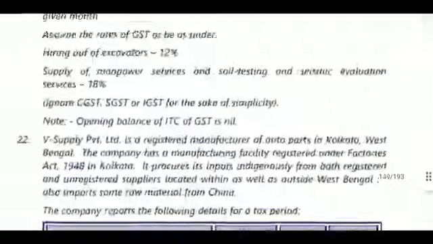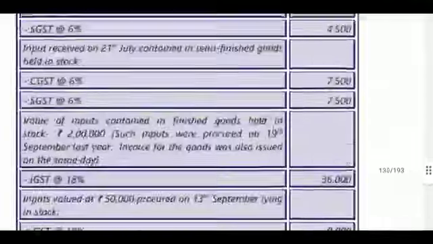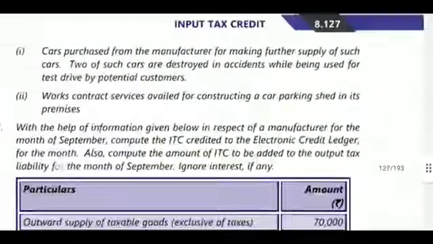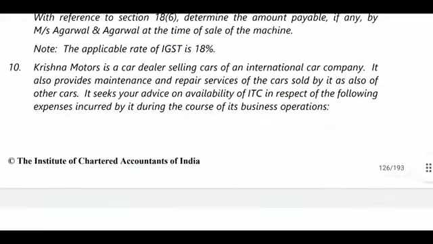In the 10th question, it was provided: Krishna Motors is a car dealer selling cars of an international cars company. It also provides maintenance and repair services of cars sold by it and also other cars. It seeks your advice on the availability of ITC in respect of the following expenses incurred by it during the course of its business operations.